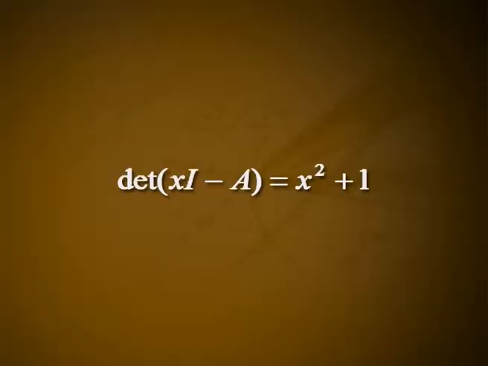If U is the linear operator on C2 which is represented in the standard ordered basis by the same matrix A, then the characteristic polynomial, determinant of xI minus A, equals x squared plus 1, which over the field of complex numbers has two imaginary roots, i and minus i. Hence, U has two characteristic values, i and minus i.